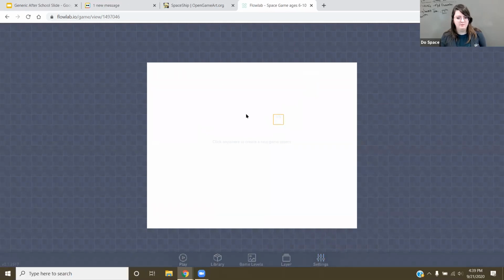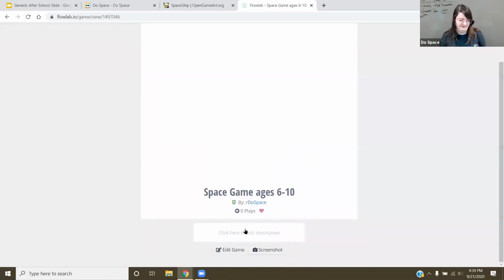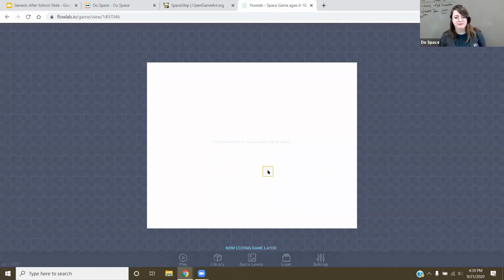And how do we change the background color? Does anyone remember how to do that? If you've seen it from previous weeks, you can try typing in chat. So how do we change the background here? Do I click anywhere to create something? Do I click on layers? Library? Play? Play didn't get me anywhere. Again. So what do we want to do?